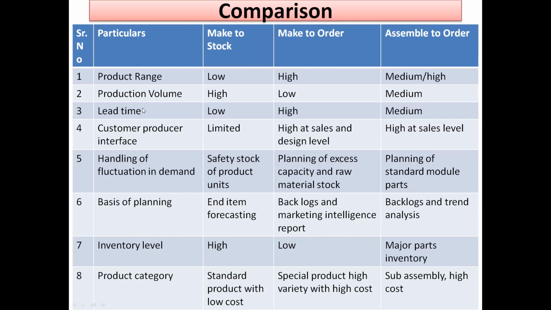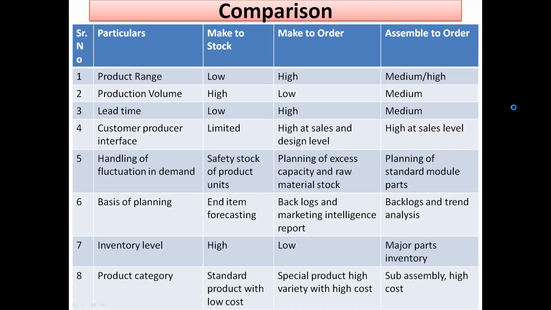These are some of the pointers based on which the 3 systems are compared, and we have discussed the pointers about these 3 different systems. So this is about make to stock, make to order, and assemble to order.